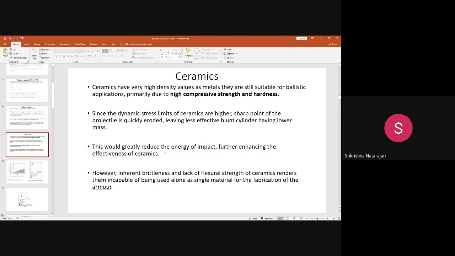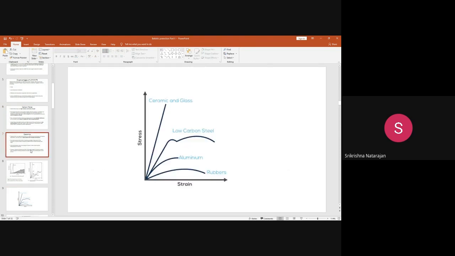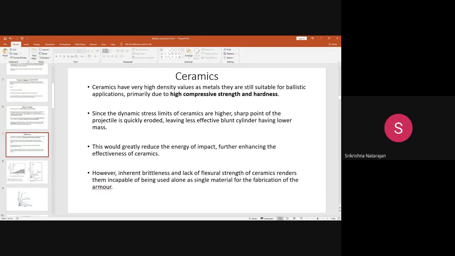Next is the ceramics. About ceramics, already you have learned how the ceramics are manufactured. So this manufacturing part we are not going to discuss. There are some 3-4 methods, like chemical vapor deposition, radiation coating, sintering, many methods are there.